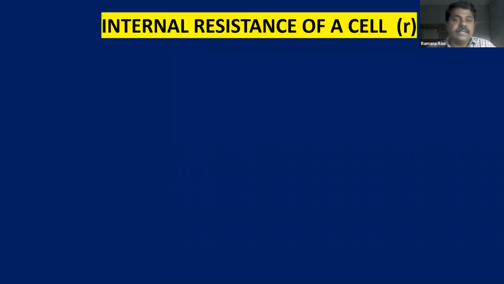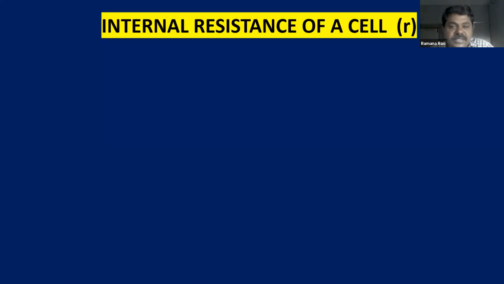Now the next concept is internal resistance of a cell. We already learned about resistance in the last class. Resistance is the obstruction which opposes the free flow of electrons. That is external resistance, which we connect in a circuit externally. It may be a bulb, a fan, a tube light, anything is going to be a resistor. But now the concept is internal resistance of a cell.